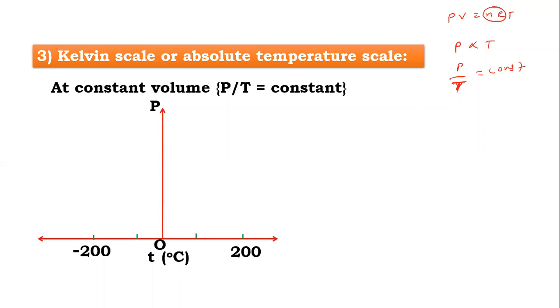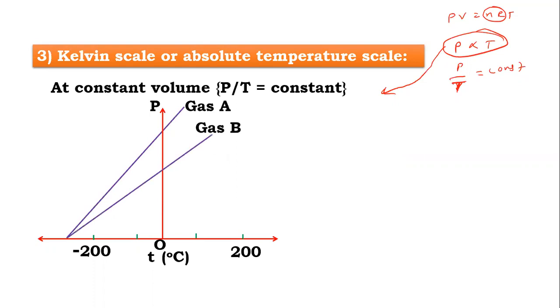Now here, let me draw the graph, pressure versus temperature. As this relation is between P and T, they are proportional. So we get a straight line. So for gas A, we get this type of straight line. For gas B, we are getting this type of straight line. For gas C, we are getting this type of straight line. Because here P and T are proportional. P proportional to T. So this is the relation.